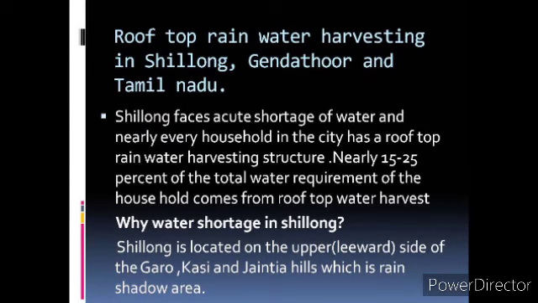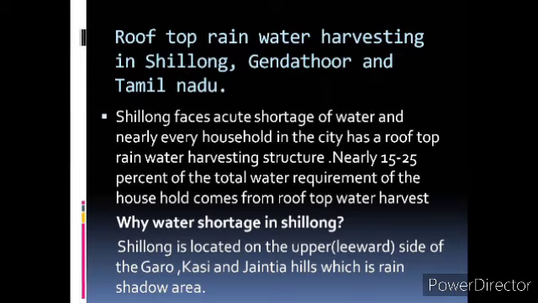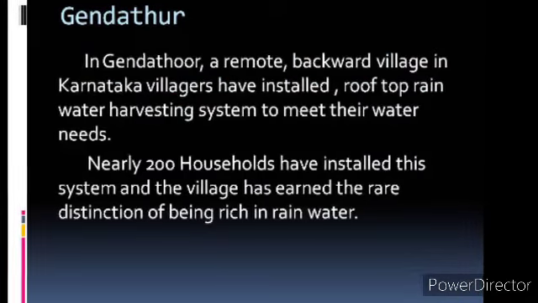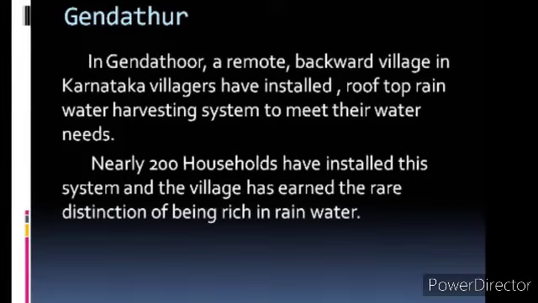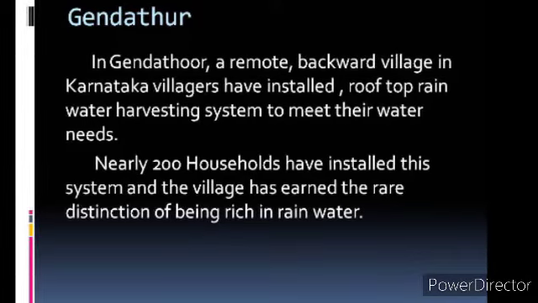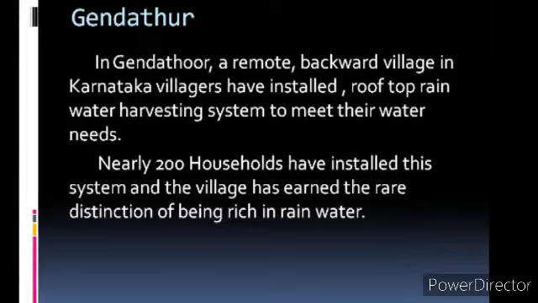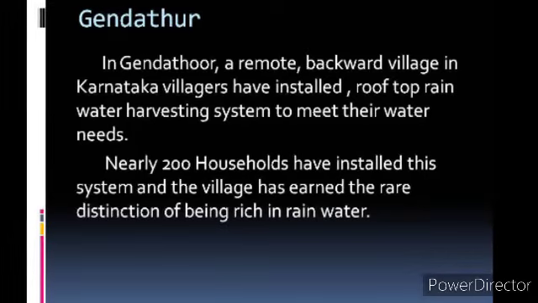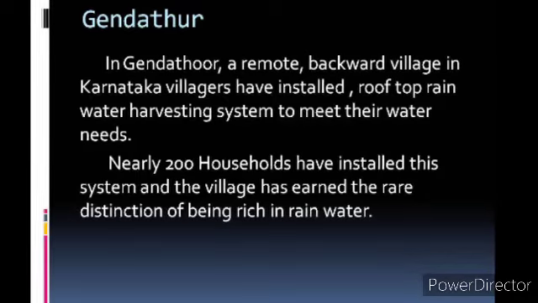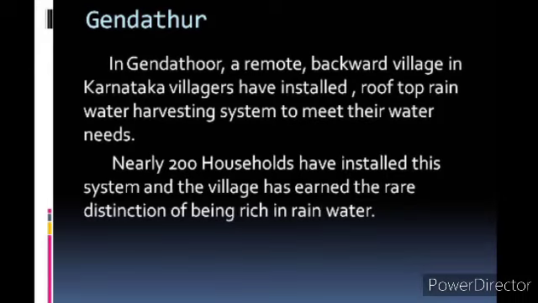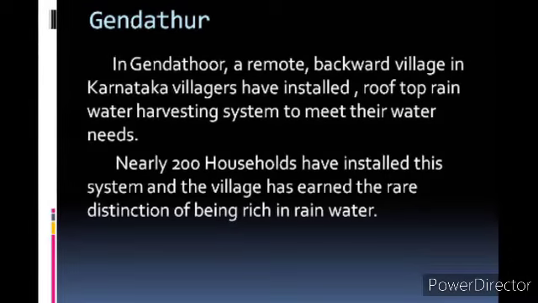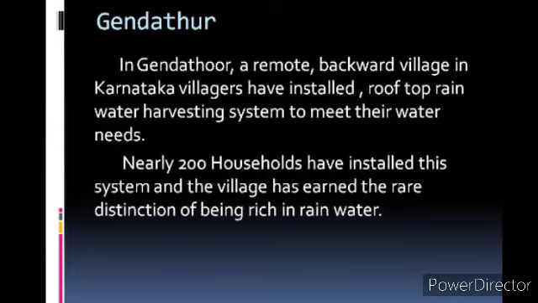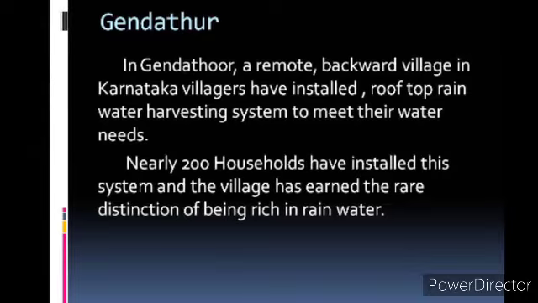So most of the houses in Shillong have a rainwater harvesting system. The next place we'll see is Jendadur, a remote backward village in Karnataka. The villagers here installed rooftop rainwater harvesting to meet their water needs. Nearly 200 households have installed this system, and the village has earned the rare distinction of collecting a large amount of water, and they are rich in rainwater.